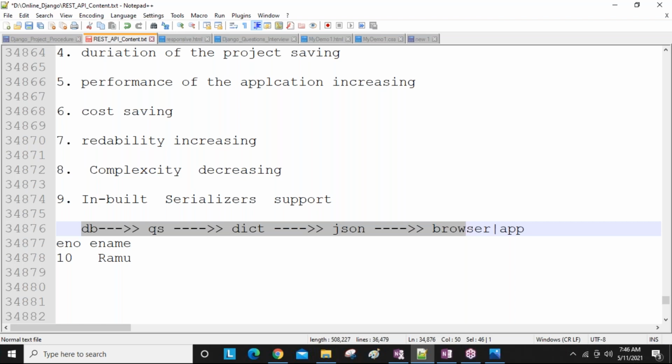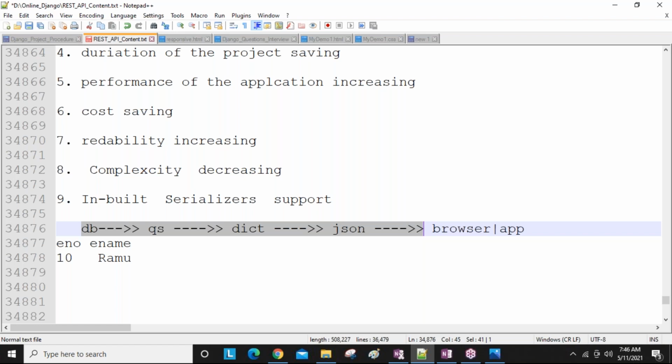But in Django, if you are doing all these conversions, more than 100 lines of code are required. But the same conversion using the REST API, guys, less than 10 lines of code is enough. Less than 10 lines, not even 50 lines. That's why all people use these REST API related serializers to convert one type of data into another type, but not Django related serializers. So don't worry, guys, in our programming session when we are developing the programs, I will teach about Django also, and about the REST API also, to make these conversions.